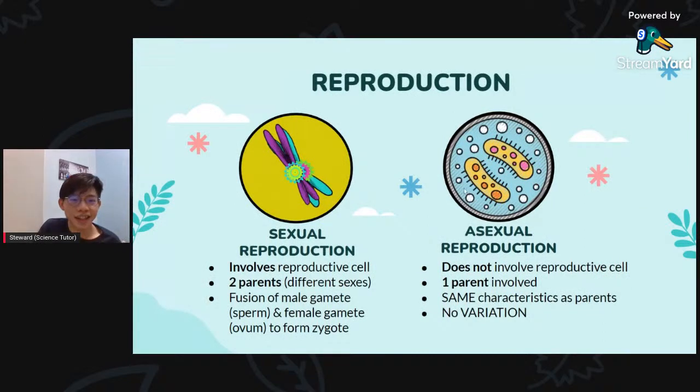So moving on. Let's see the difference between sexual reproduction and asexual reproduction. Sexual reproduction involves reproductive cells. You may ask, what is a reproductive cell? For male, we have sperm, and for female, we have ovum. Sexual reproduction involves two parents because we need gametes from both sexes. Whereas asexual reproduction involves only a single parent, so we don't need reproductive cells.